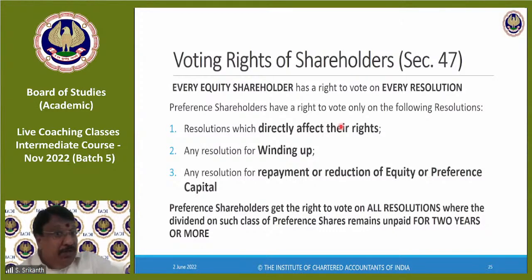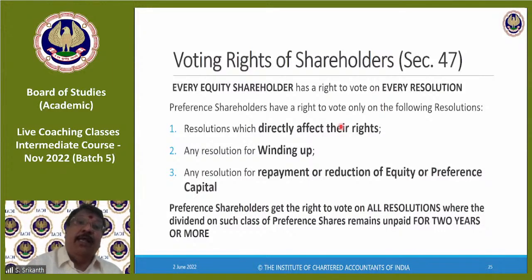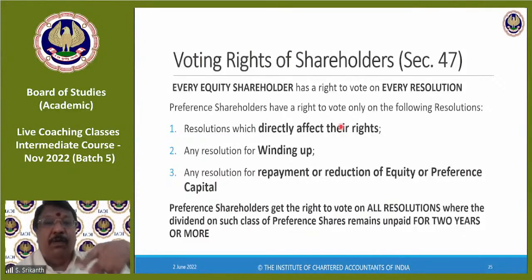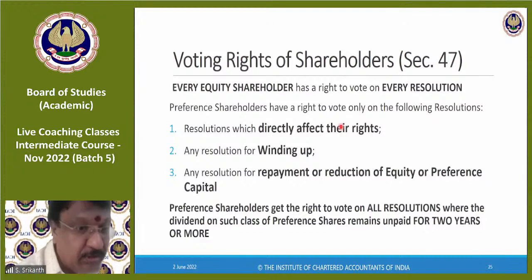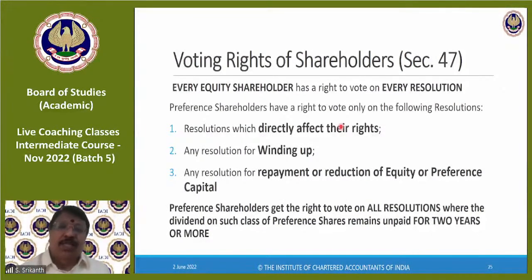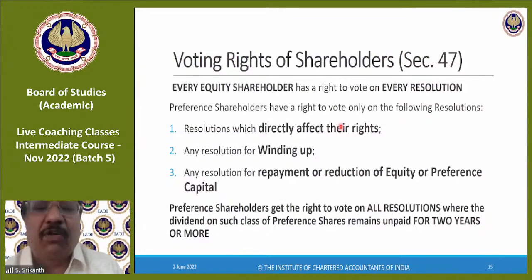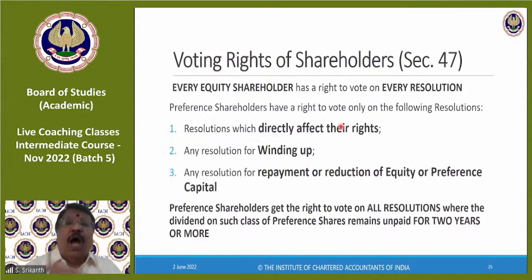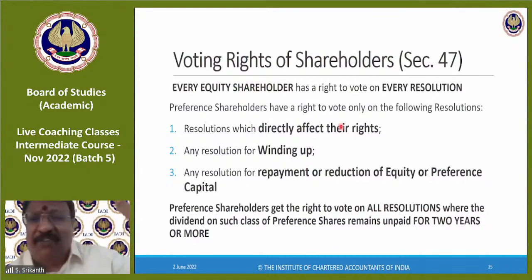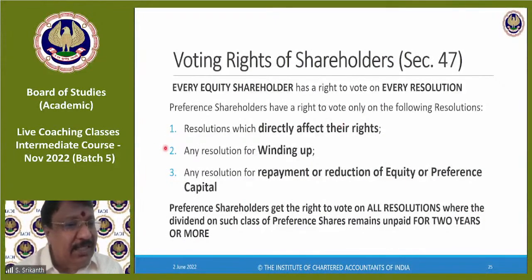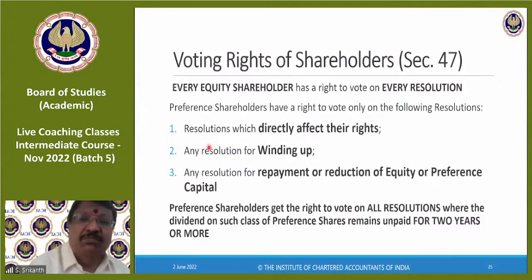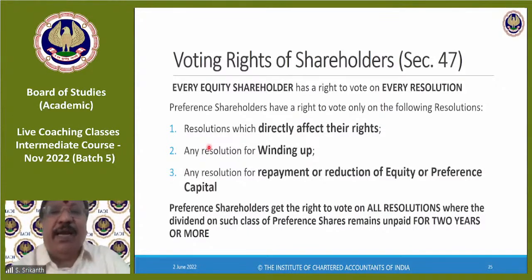So when you are reducing his liability, the preference shareholder will also have a right, because when you reduce his liability, there's an impact on the preference shareholder, right? Therefore, if there is any repayment, meaning you are buying back the shares, or reduction, preference capital also has a right. But more than that, when will the preference shareholders get the right to vote on all resolutions, whether they directly affect their rights or not? Other than these 3 categories, all resolutions, including the above 3, when will they get the right to vote?